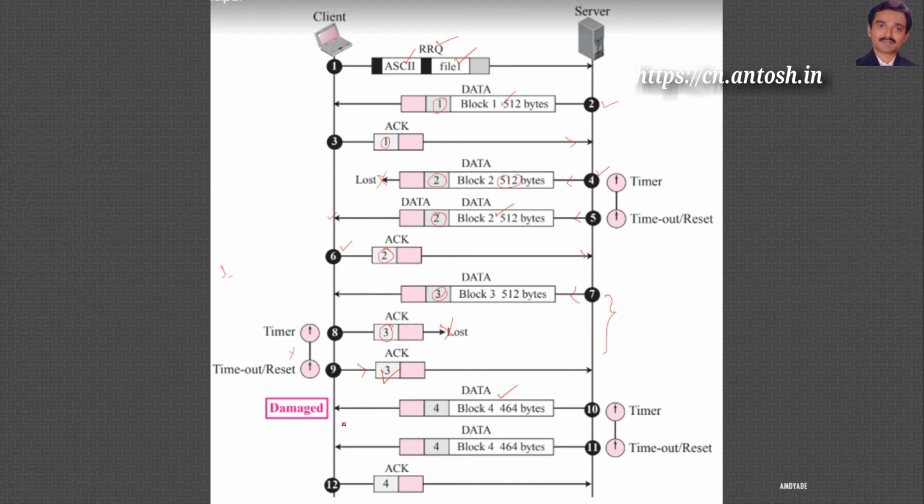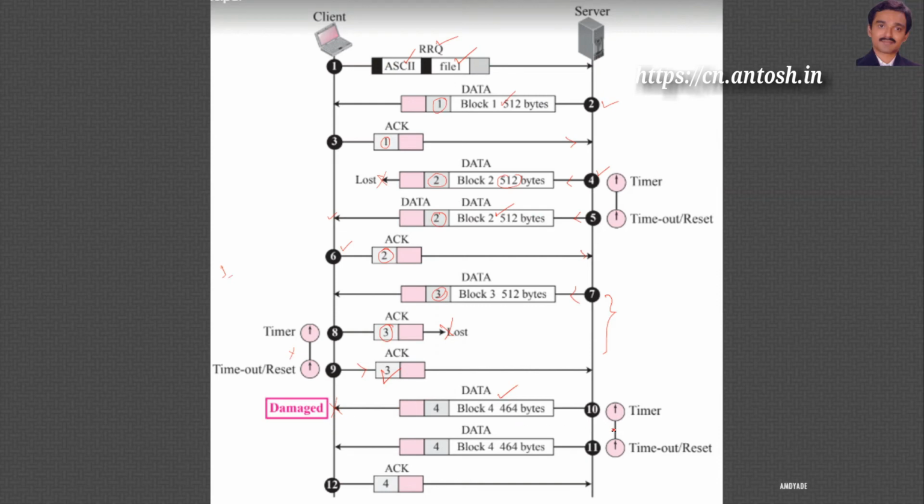Here in this scenario, we have shown the client received the damaged fourth block. As we know, TFTP does not have any CRC technique to check whether it has received damaged block or not. So it will use the help of UDP datagram CRC technique to check whether it has received damaged block or correct block. So it has received damaged block. So when it received damaged block, it will not acknowledge for that block.